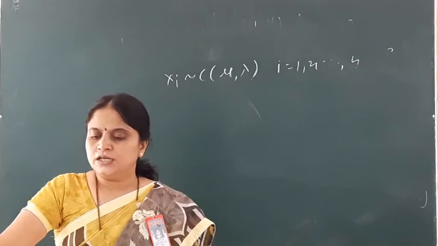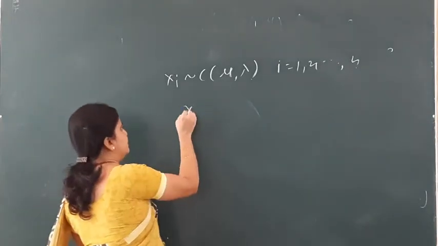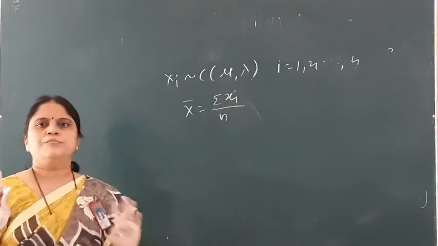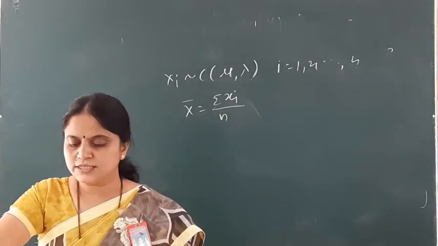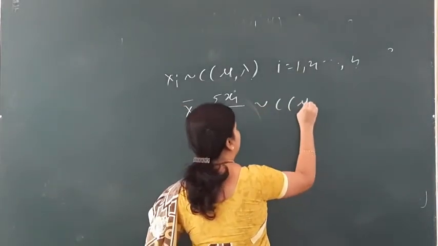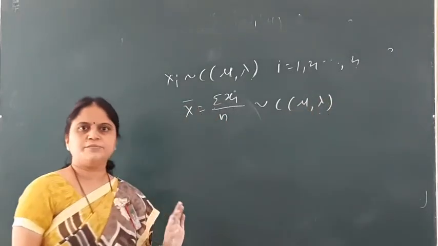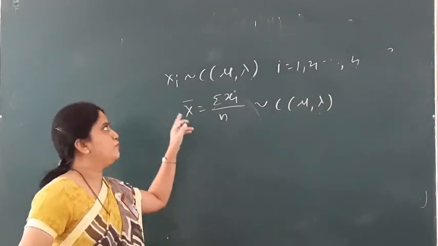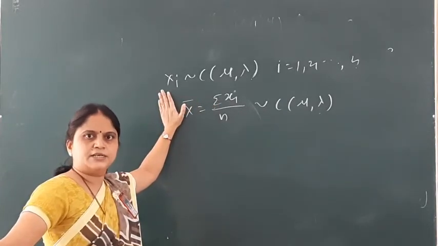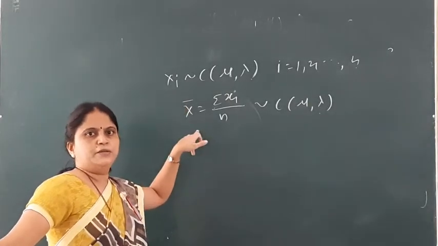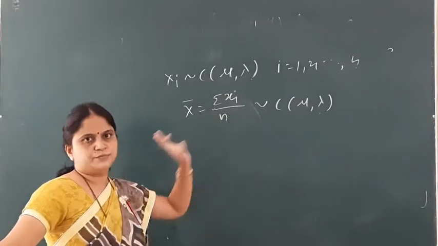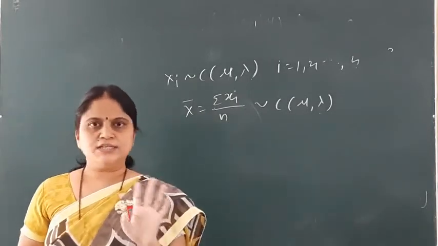Then the sample mean. What is the formula for sample mean? X bar is equal to summation of xi by n. That is our simple mean. So this also follows Cauchy distribution with parameters mu comma lambda. Getting the concept? That is, if my xi follows Cauchy mu comma lambda, and these xi's are independent random variables, then the sample mean, x bar equal to summation of xi by n, follows Cauchy with mu comma lambda. I have only the statement of this.